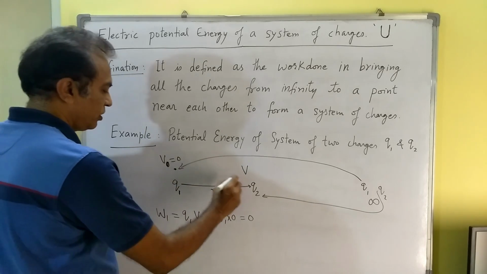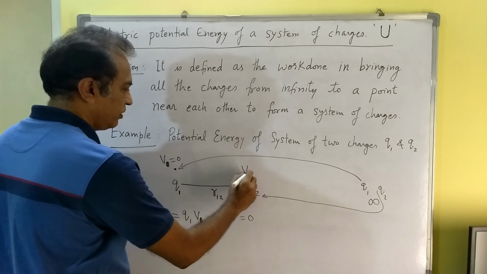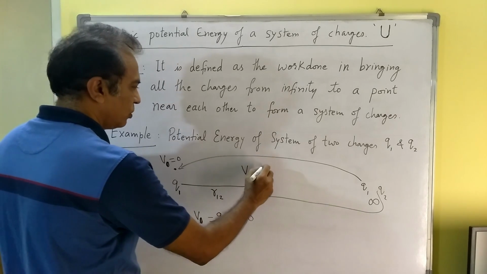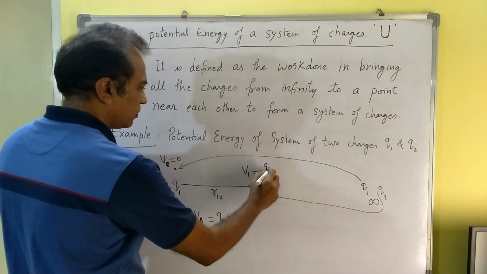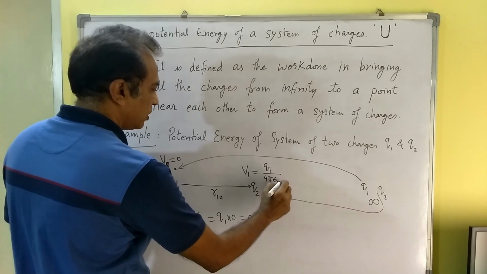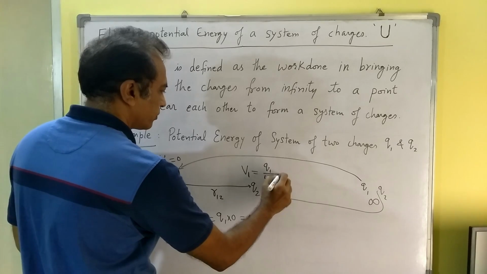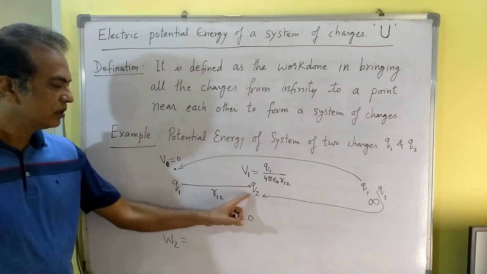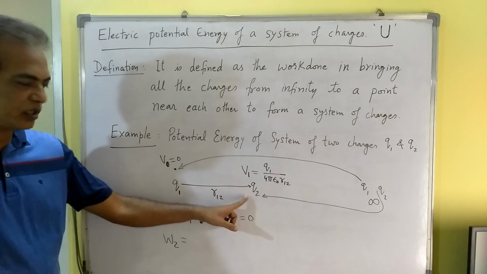So the potential due to Q1 at this point, V1, is equal to Q1 upon 4 pi epsilon naught R12. This will be the potential at the point where Q2 is present.